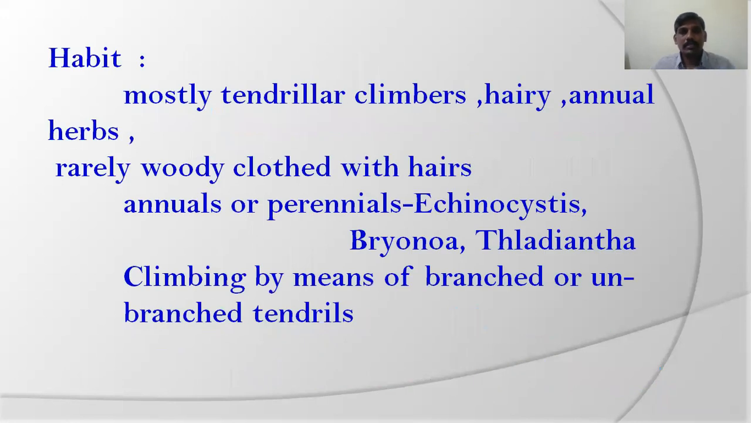Next we discuss habit and habitat. What is meant by habit and habitat? Habit is nothing but most of the Cucurbitaceae plant members are climbers, mostly triangular climbers and hairy succulent annual herbs. Annual herbs means they complete their life cycle within one year. That is called annual plants.